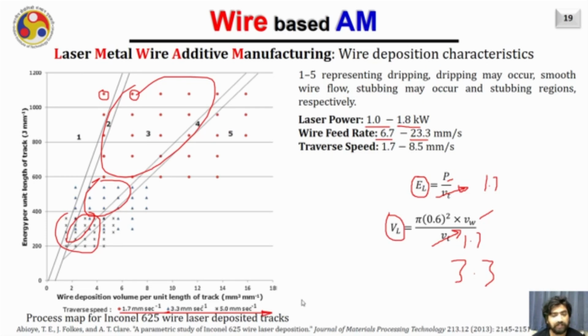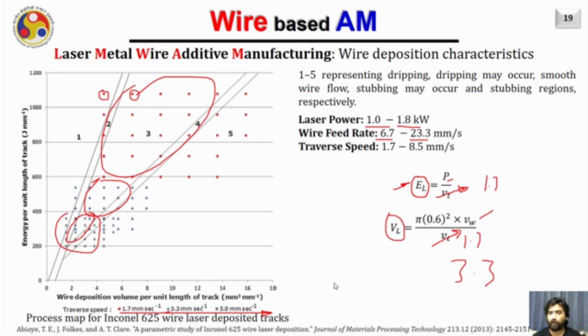As the speed increases, of course the energy available per unit length of the track will be less, and hence you will not be able to transfer or deposit the wire appropriately, and the smooth transformation may not occur. This type of process map, like I already mentioned, is very essential whenever you are switching from one wire to another wire.